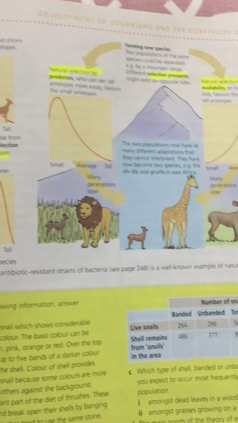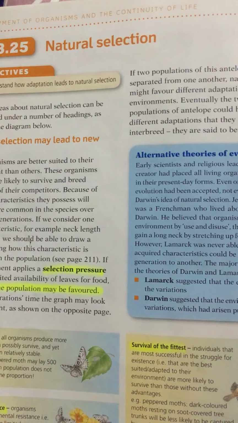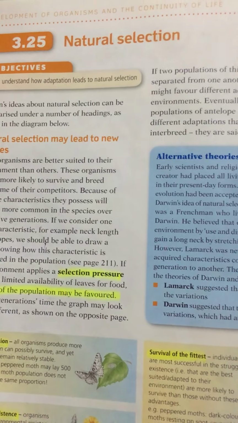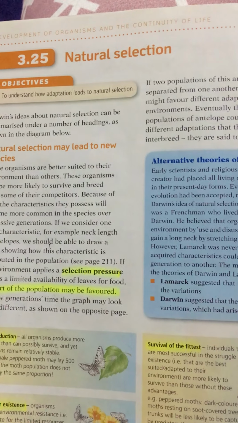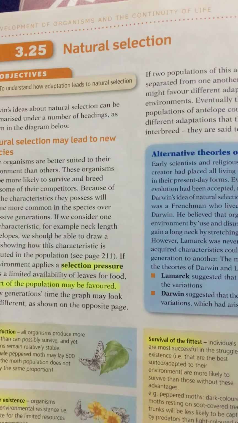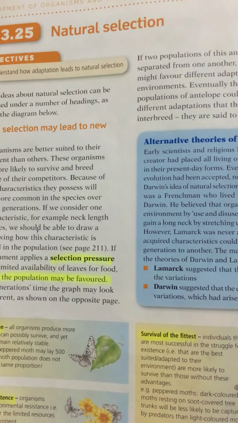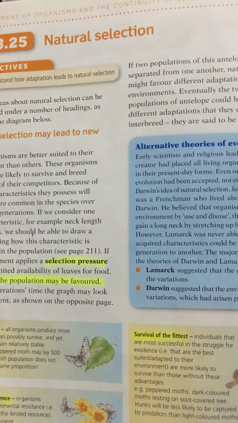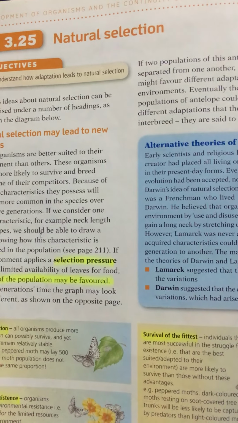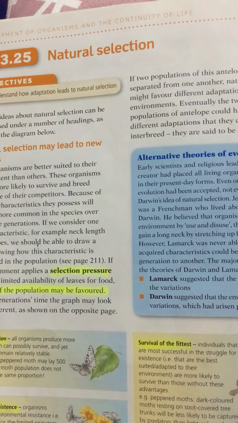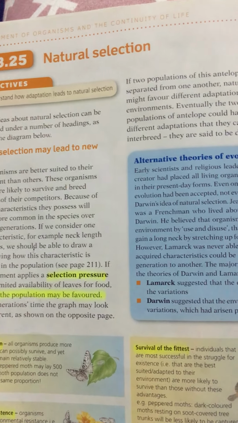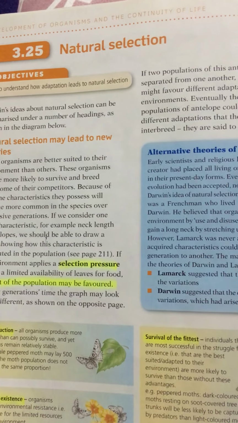Okay, so that's the idea of natural selection. The last thing again, the definition of natural selection is that characteristics that offer an advantage will most likely be passed on to offspring, and the individuals with those characteristics have a better chance of surviving.